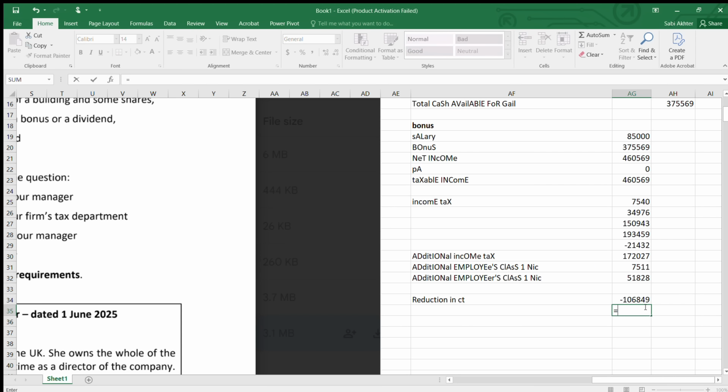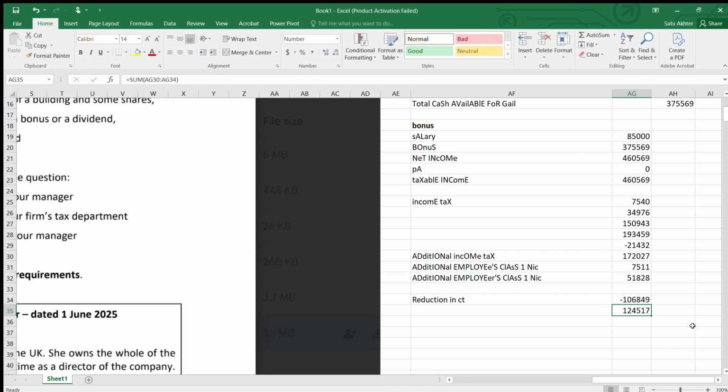Then simply, what is the total? So from here, additional income tax. Okay, just use the sum function. So additional income tax, add this employers and deduct the corporation tax saving.